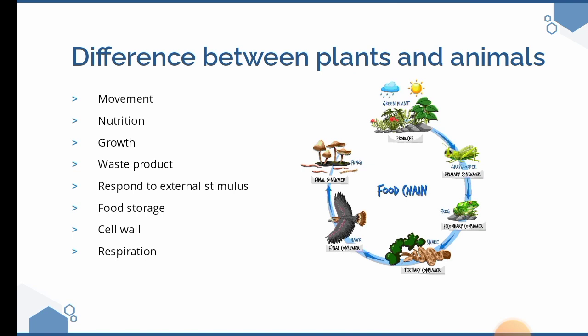Growth: plants grow permanently, indefinitely, to a level where they are killed or affected by an environmental factor that is not suitable to them. Animals grow until a particular age, at a particular level, so they are limited in their growth at a particular time in life. Their waste products are always different.